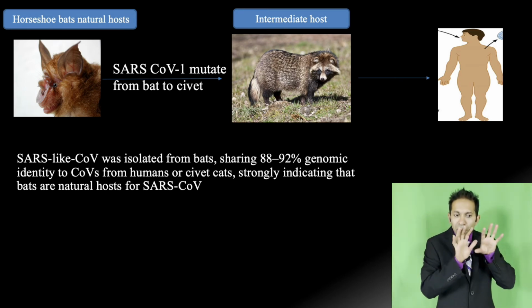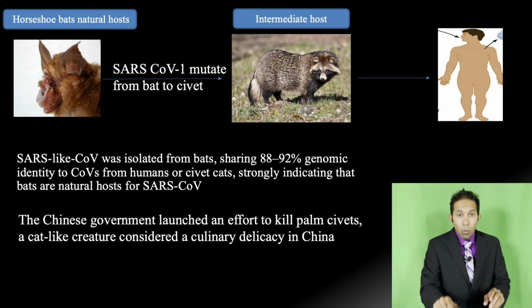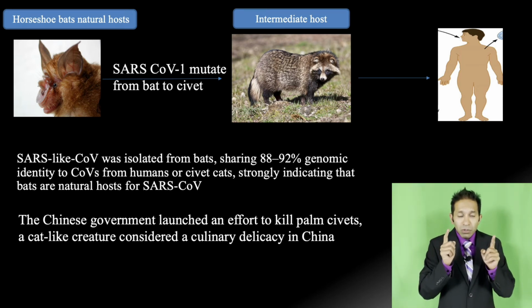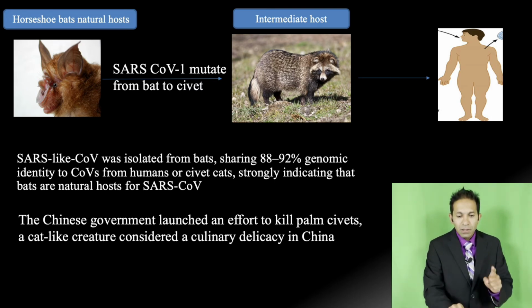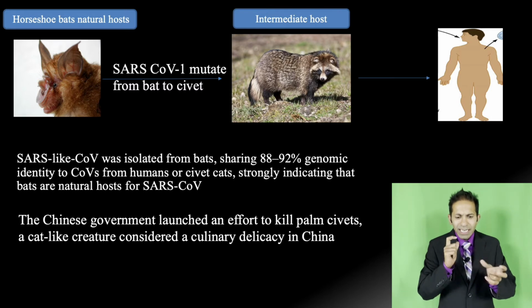Now, horseshoe bats are the natural host, okay? Now, what the Chinese government did in 2004, they killed all the civet cats, as shown in this picture, and these cats were used as a culinary delicacy in China.